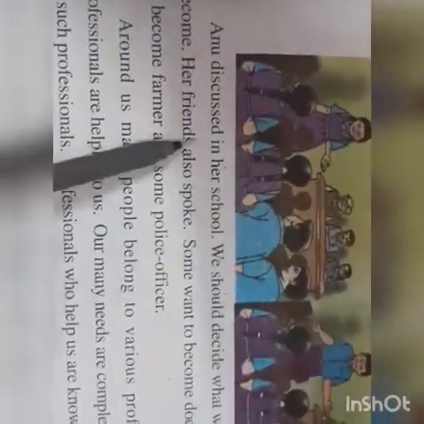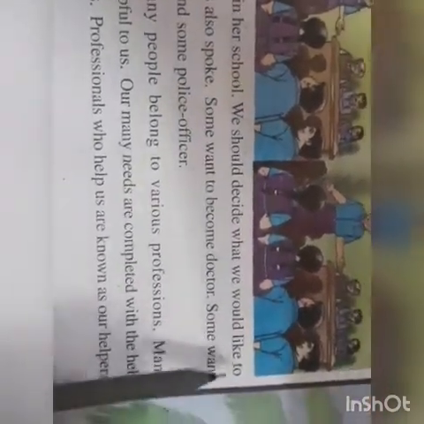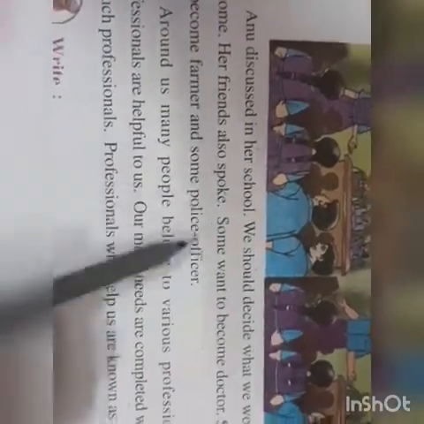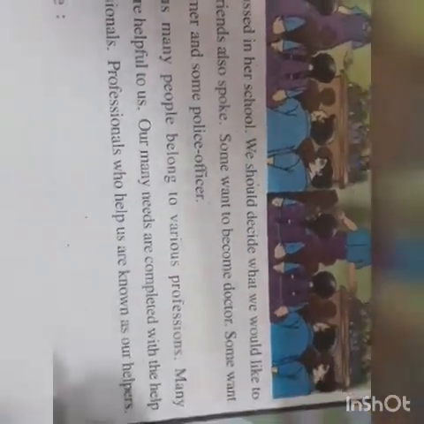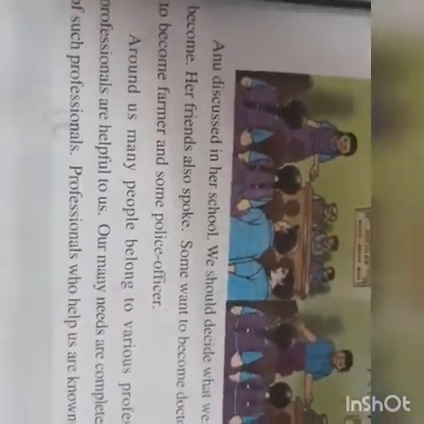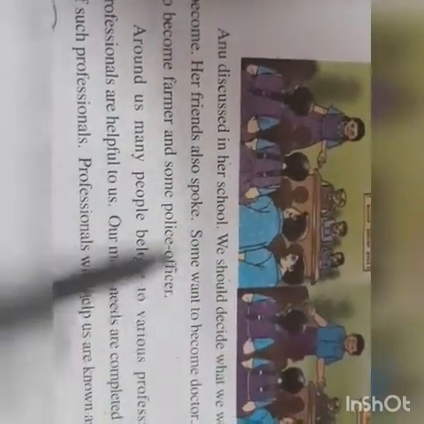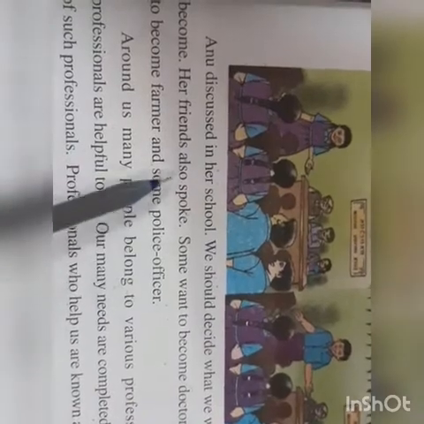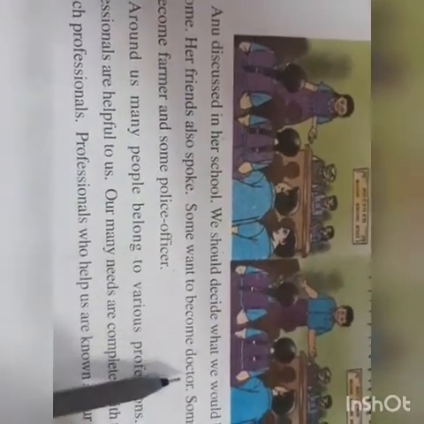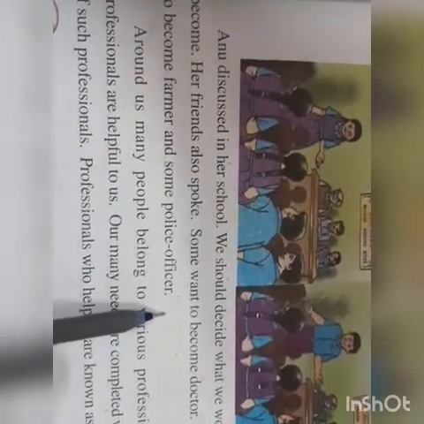Now Anu discussed in her school, we should decide what we would like to become. Her friends also spoke. Some wanted to become a doctor, some want to become a farmer, and some police officer. Now there was a discussion among the boys and girls in the class that what they wanted to become. So Anu and some of her friends also spoke on that subject, because someone said that they wanted to become a doctor, some said they wanted to become a farmer, and some said they wanted to become a police officer.